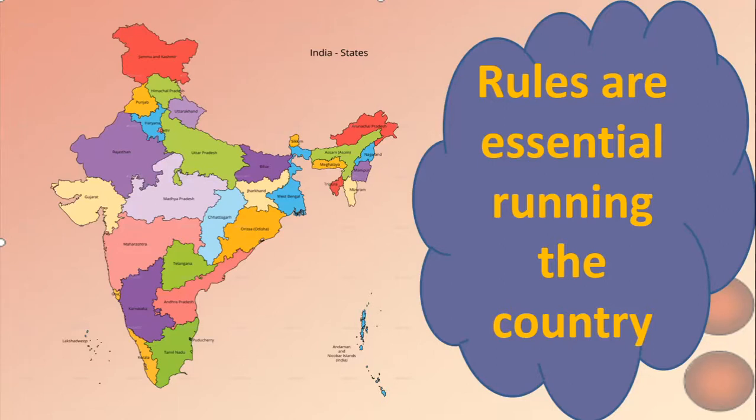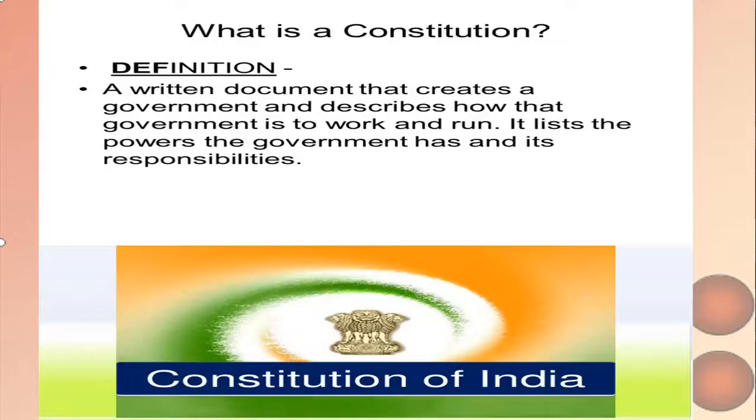In your home also your mummy sets rules, isn't it? Whatever is served on your plate, you have to finish eating it. Or you cannot watch TV for more than 2 hours. So there are so many rules in the house. In the same way, there are certain rules for running the country. Now the rules which your mummy makes at home are not written, isn't it? She tells you that these are the rules. But the rules that are made for running the country are written down.